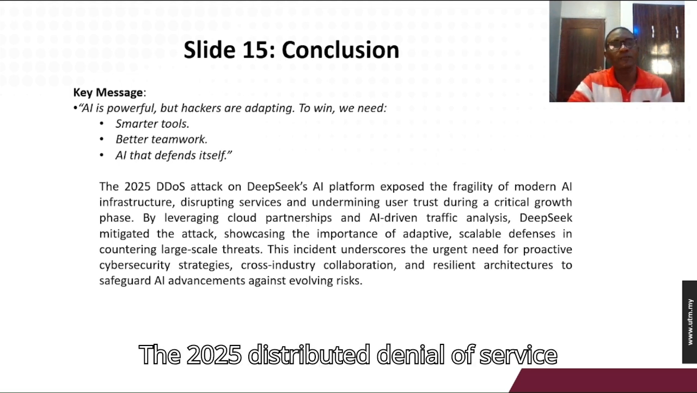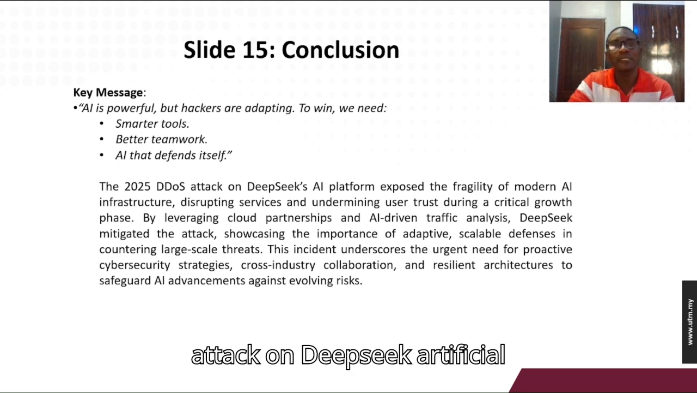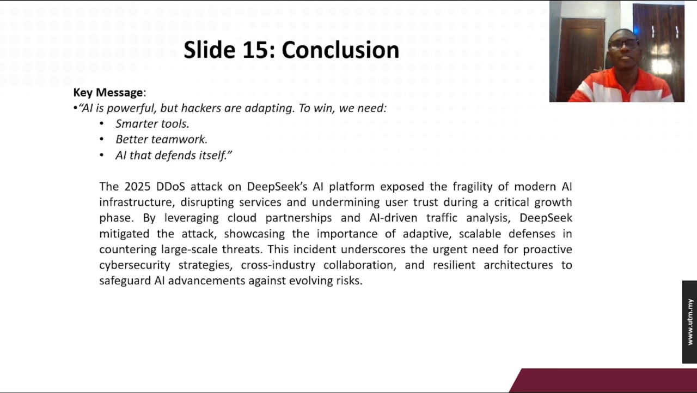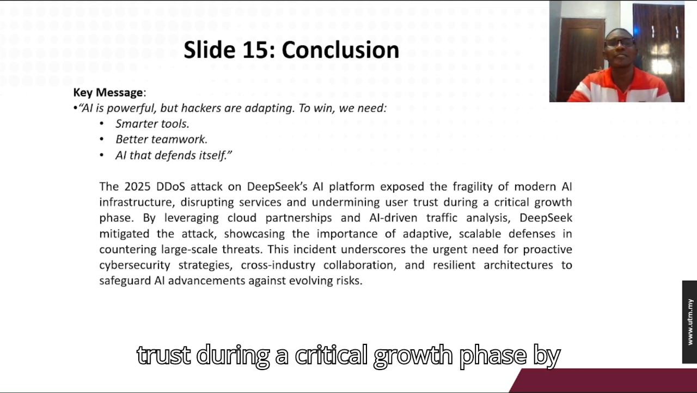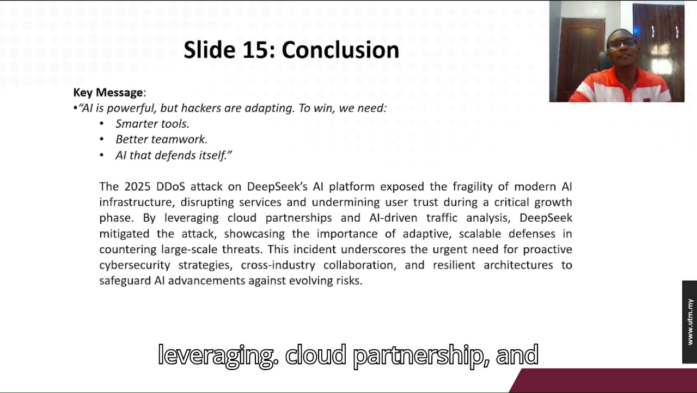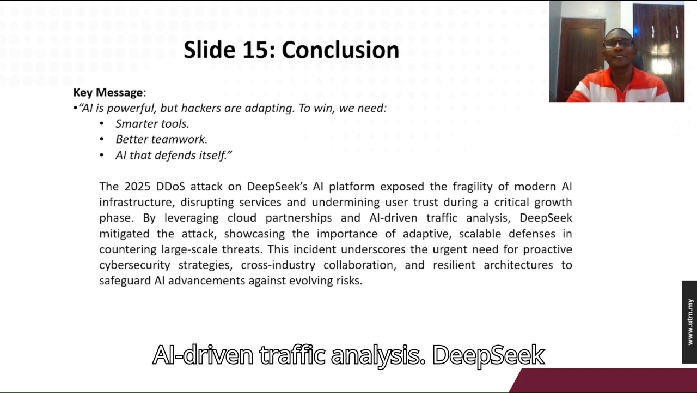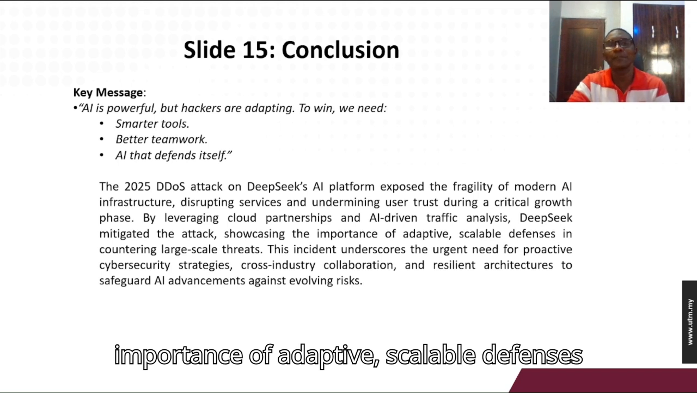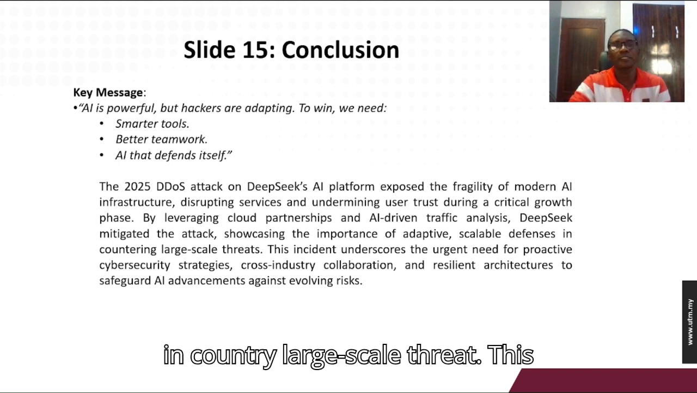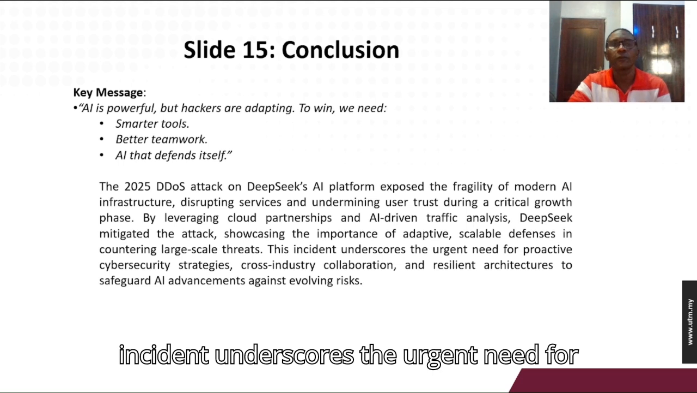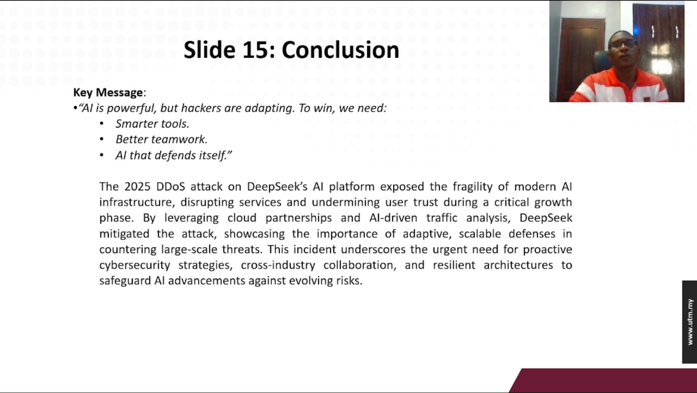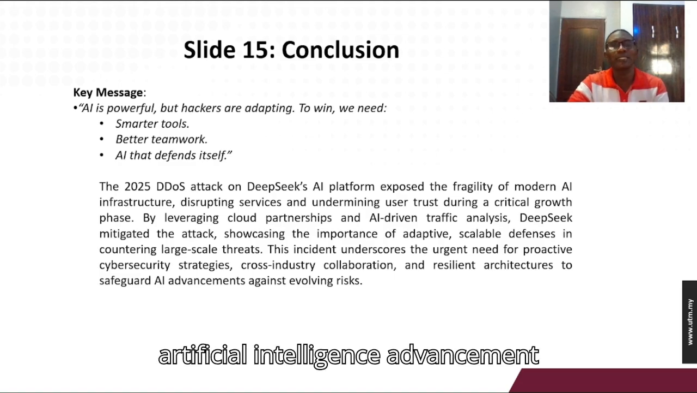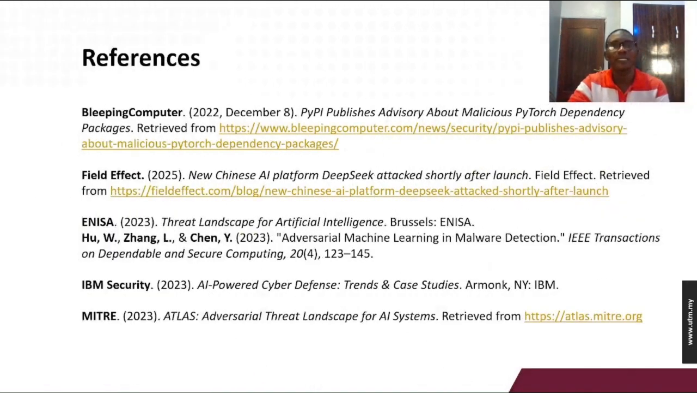The 2025 distributed denial of service attack on the DeepSeek artificial intelligence platform exposed the fragility of modern AI infrastructure, disrupting services and undermining user trust during a critical growth phase. By leveraging cloud partnerships and AI-driven traffic analysis, DeepSeek mitigated the attack, showing the importance of adaptive, scalable defenses in countering large-scale threats. This incident underscores the urgent need for proactive cybersecurity strategies, cross-industry collaboration, and resilient architecture to safeguard artificial intelligence advancement against evolving risks.